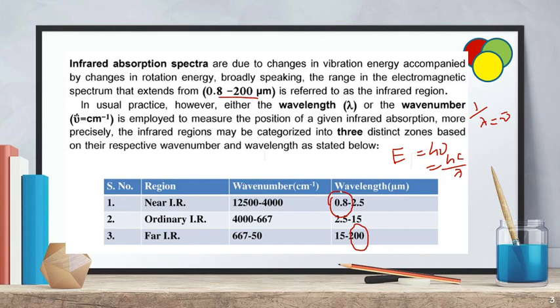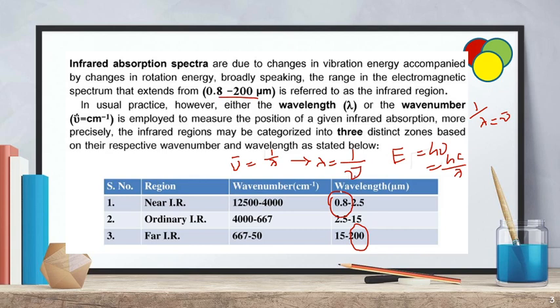If the wave number of the radiation is 12,500, what must be the wavelength? Simply substitute. Nu bar is equal to 1 by lambda, then lambda is equal to 1 by nu bar.